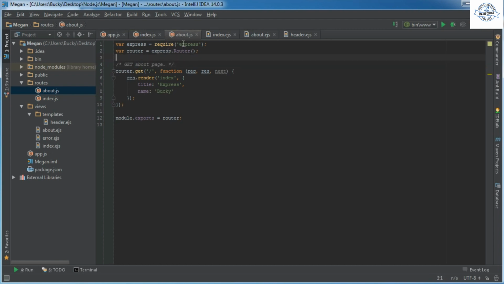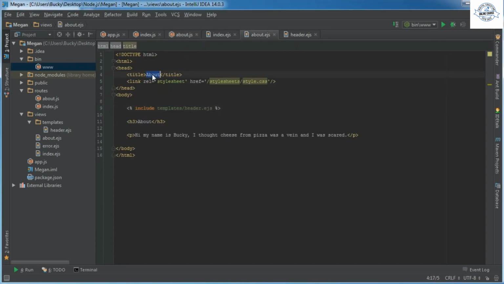Right now what this is saying is whenever the user requests the about page, then display the index view with this information. And of course we don't want to display the index view, which is this. We want to display the about EJS file, so I'm just going to change that to about. And what information do we really want to pass in? We don't need the title. Actually, let's do that. We can set the title equal to about, and we'll keep the name equal to Bucky.